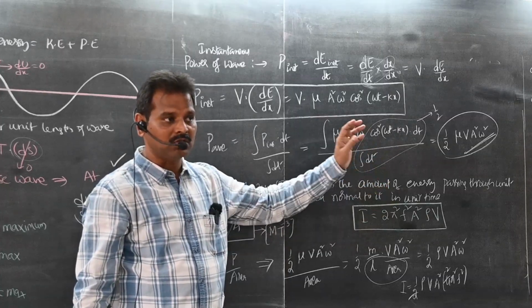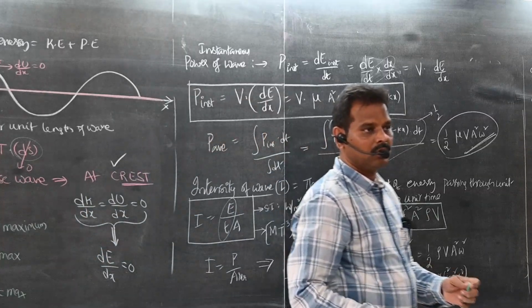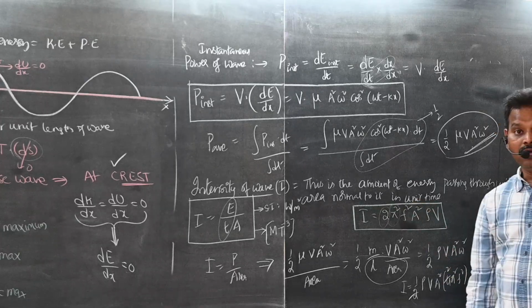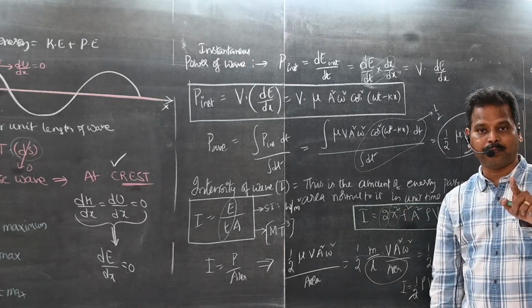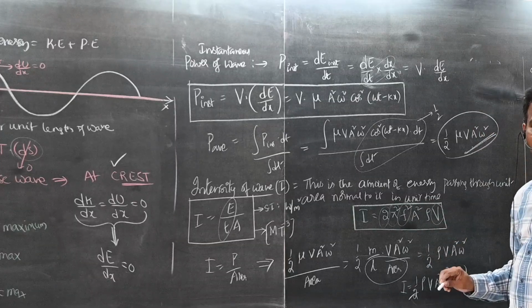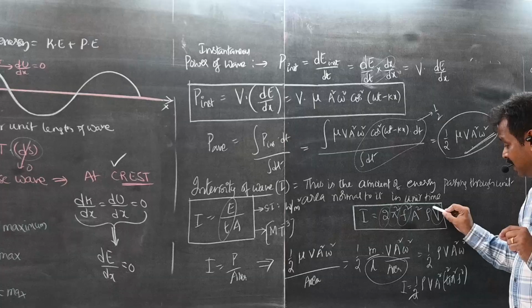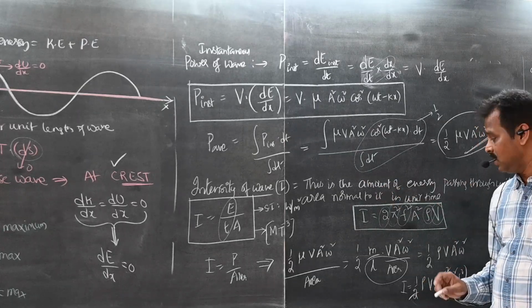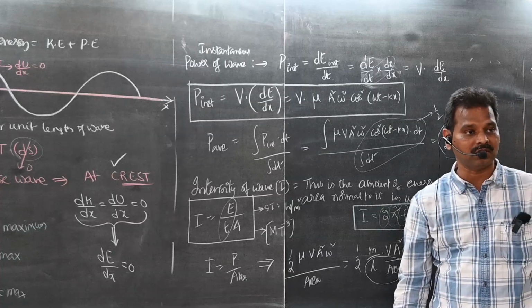What are the constants here? Check once, it matters. 2 is a constant, pi square is constant. For a given progressive wave, frequency is always constant, velocity is always constant. The density of the medium through which the wave is traveling is also constant. The amplitude of the wave may change.